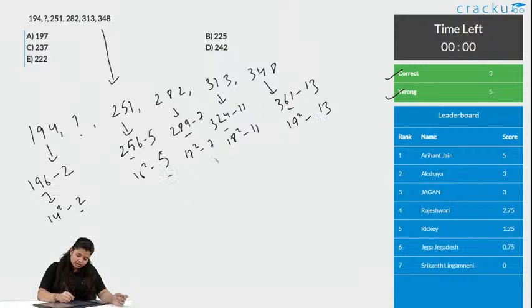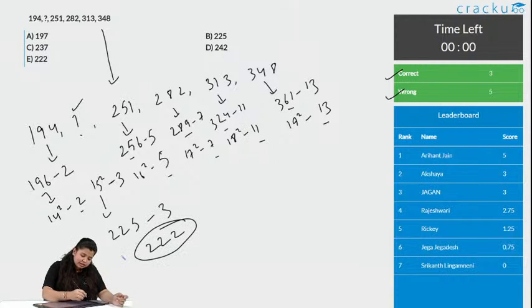And what are these numbers? These are again prime numbers. So what must be in the question mark? It should be 15 square minus the other prime number, which is 3, and here we must have 2. What is 15 into 15? It is 225, and when you subtract 3, what you get is 222. So the correct answer is option E.